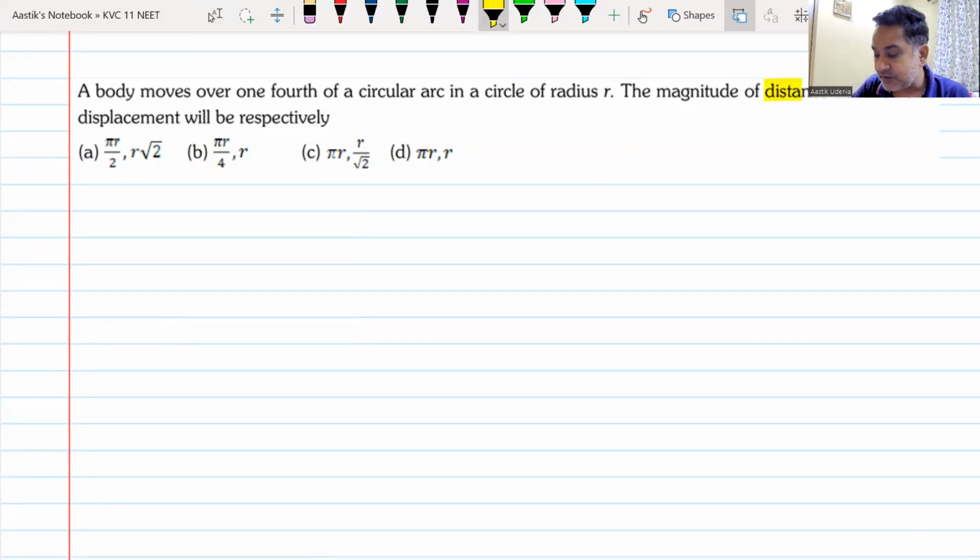So tell me what is the magnitude of distance and what is the magnitude of displacement, my dear friends, your time starts now. And I hope and I pray and I wish that you should be able to solve this question. Do you also think the same? You'll be able to solve this, yes or no?